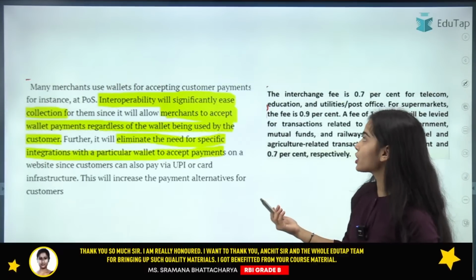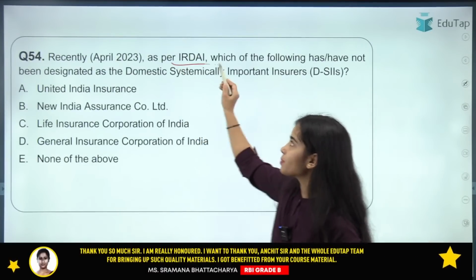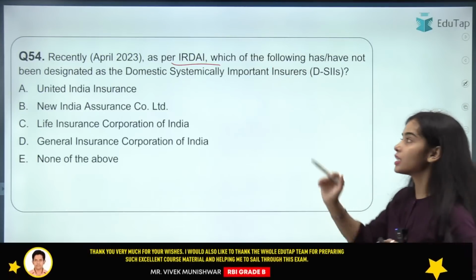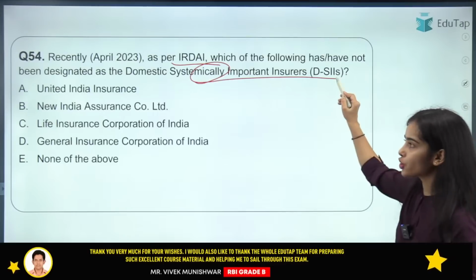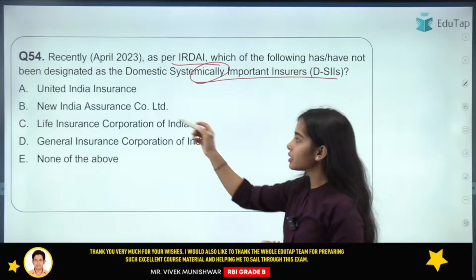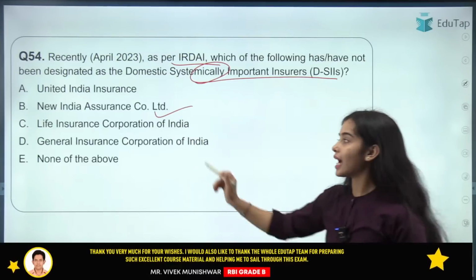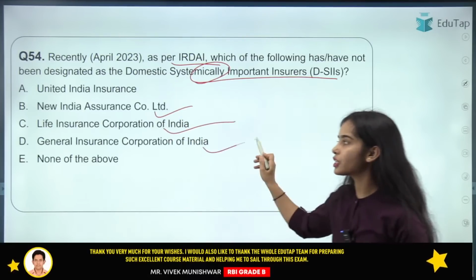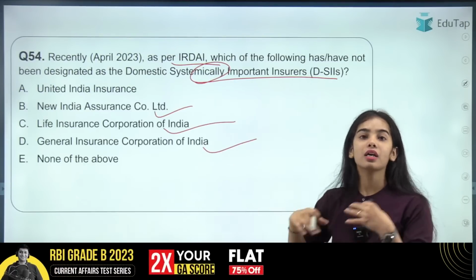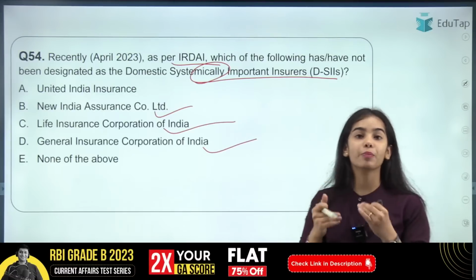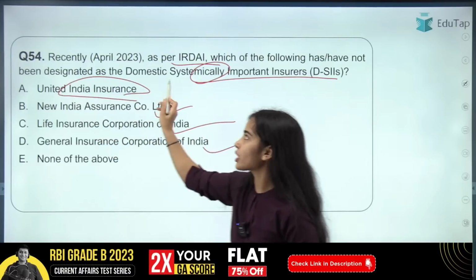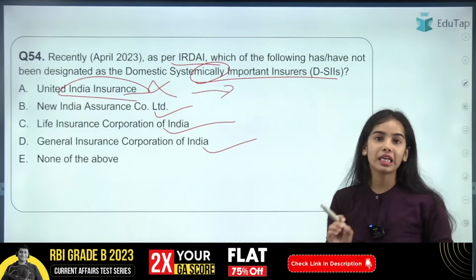Now coming to the next question. As per IRDAI, which of the following has or have not been designated as domestic systemically important insurers? So the New India Assurance Co Limited, the Life Insurance Corporation of India, and the General Insurance Corporation of India are the insurers considered as domestic systemically important insurers. They are too big to fail. The United India Insurance is not among the domestic systemically important insurers.